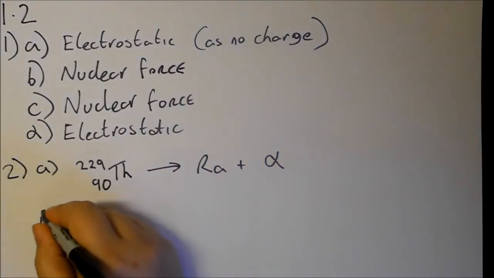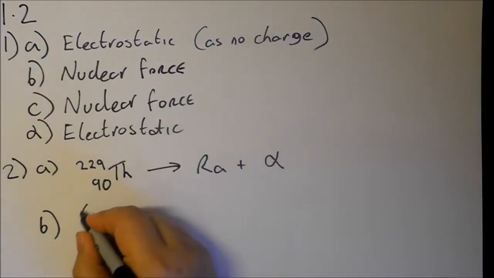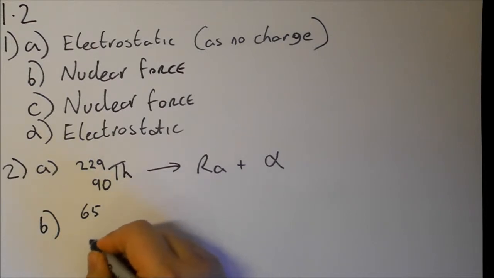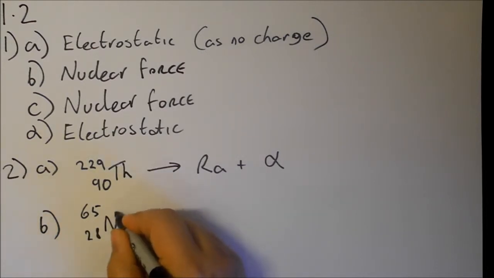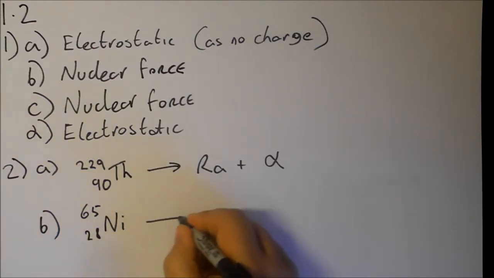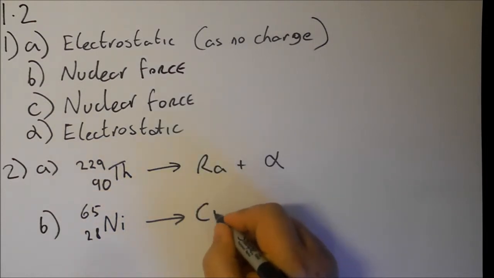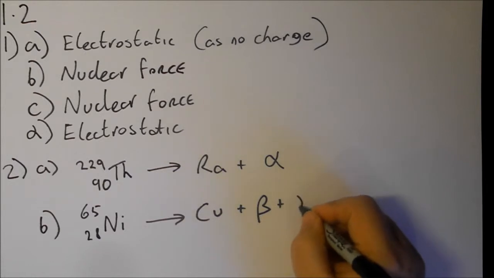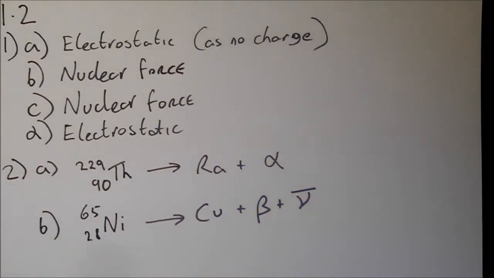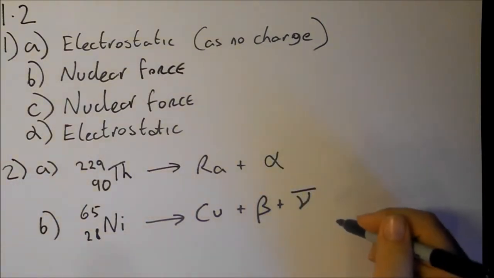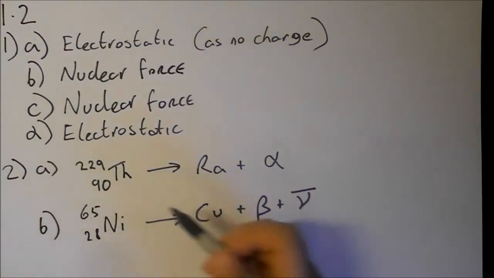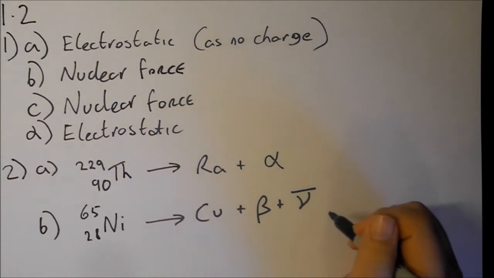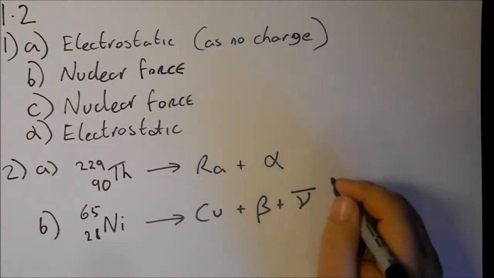And for part B, it tells us that 65 28 Ni, which I think is nickel, goes to copper plus beta plus a neutrino, or antineutrino. The first one, well, in alpha decay and beta decay, the first thing we want to do